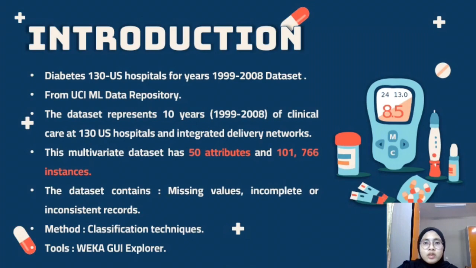As mentioned before, we use the diabetes 130 US hospital for years starting 1999 until 2008 dataset downloaded from the UCI Machine Learning Data Repository. The dataset represents 10 years of clinical care at 130 US hospitals and integrated delivery networks. This multivariate dataset has 50 attributes and 101,766 instances. As the project requirement, the dataset contains missing values and incomplete or inconsistent records.